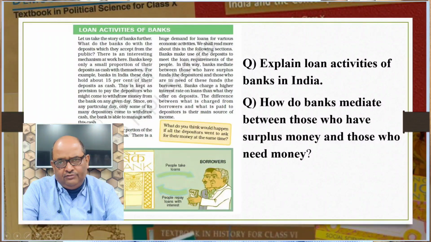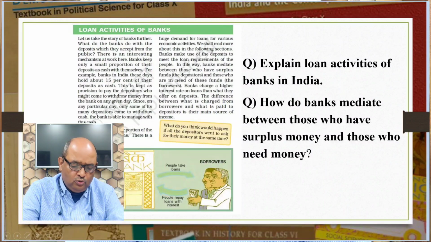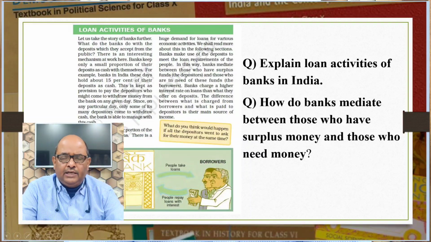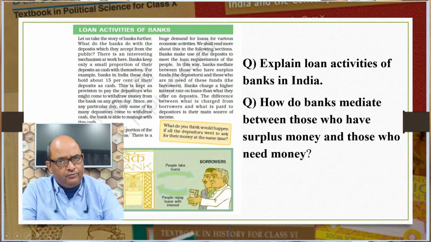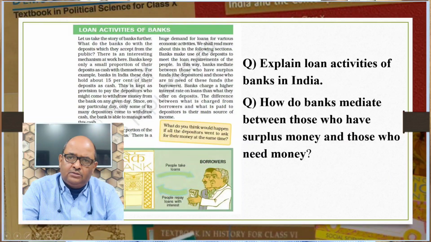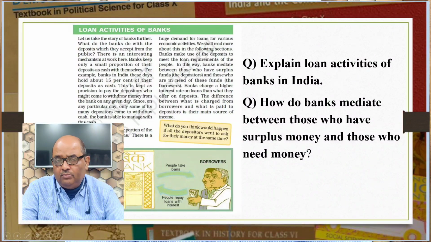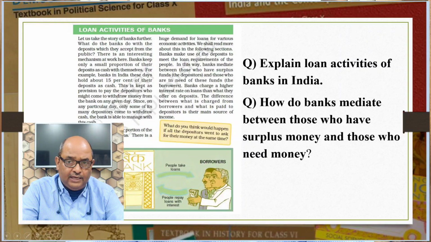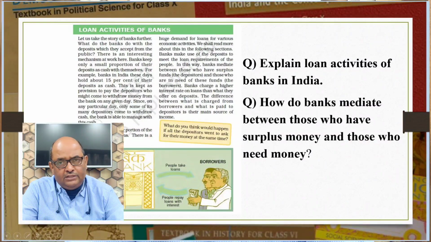Let us now see the loan activities of banks. Explain the 3 loan activities of banks in India. How do banks mediate between those who have surplus money and those who need money? Accepting deposits and lending money are the primary functions of a bank. Banks keep a small proportion of their deposits as cash with themselves. For example, banks in India these days hold about 15% of their deposits as cash. This is kept as a provision to pay the depositors who might come to withdraw money from the bank.